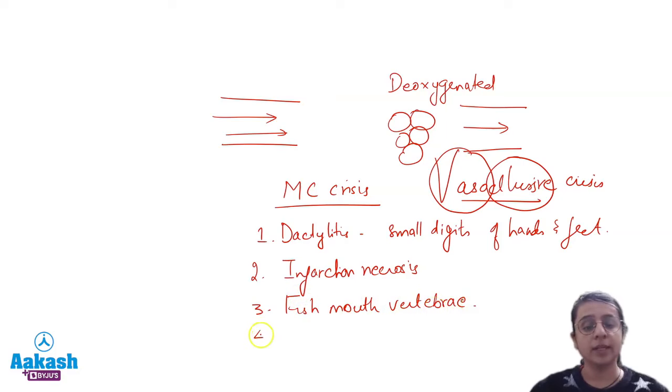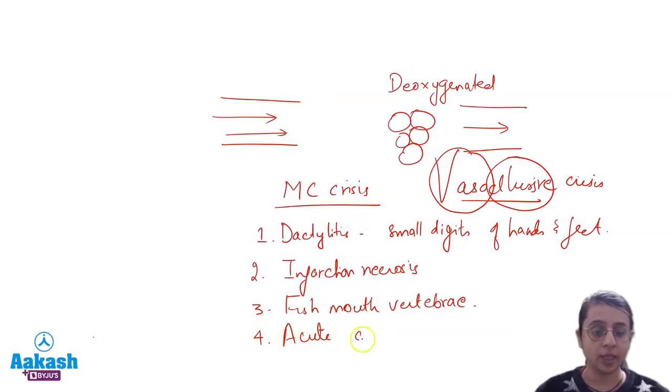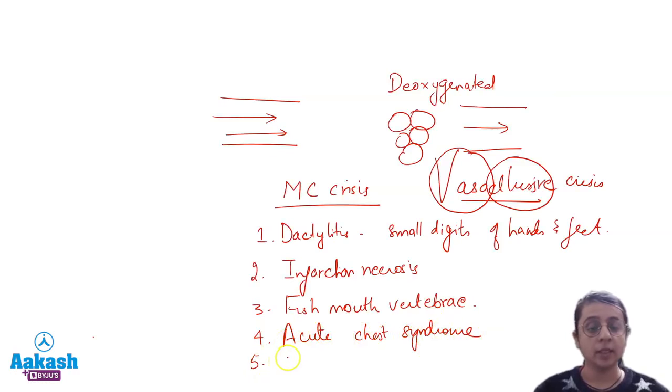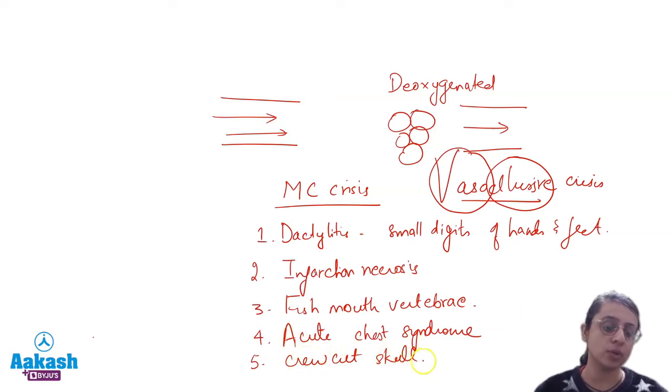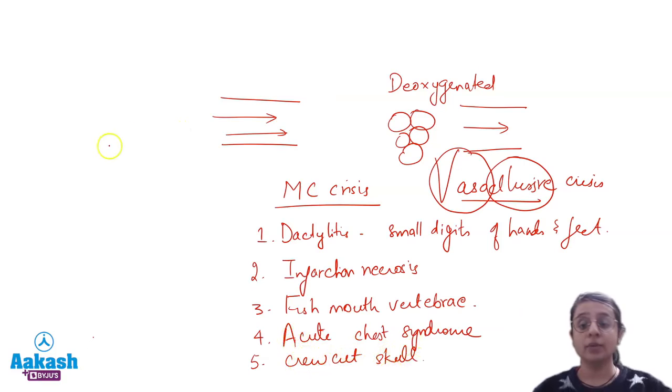Right? What other findings can be seen due to this vaso-occlusive crisis? Along with that, acute chest syndrome. Then along with that, crew cut skull appearance. ठीक है, ये सब क्यों हो रहा है? Due to vaso-occlusive crisis. Now, apart from that, very important will be the autosplenectomy.